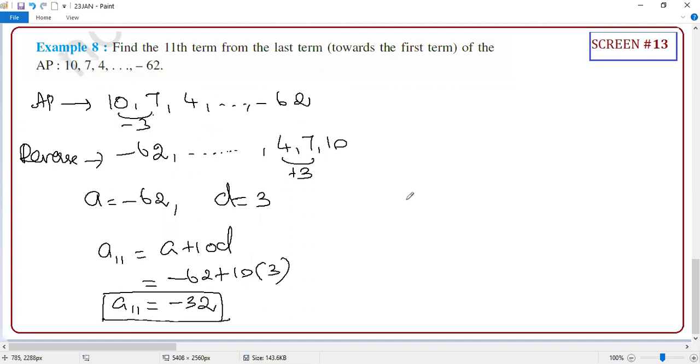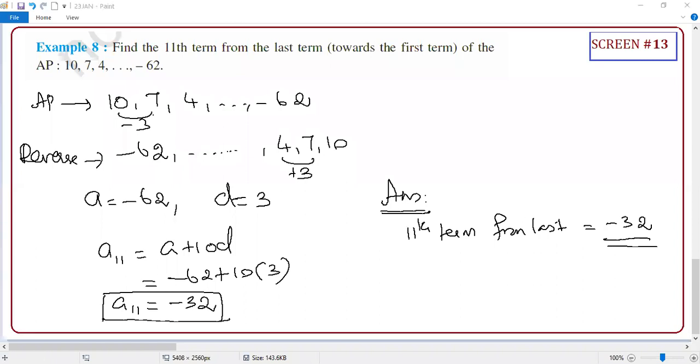You have to write the answer, okay? You have to write the answer. That is the 11th term from the last term. 11th term from the last term is equal to minus 32. Yes or no? Clear or not?